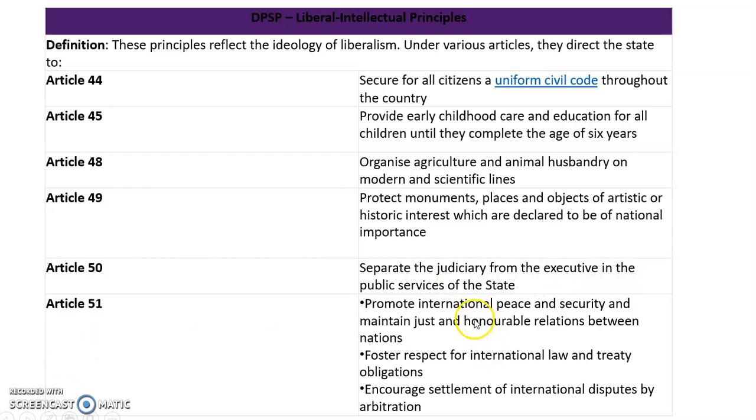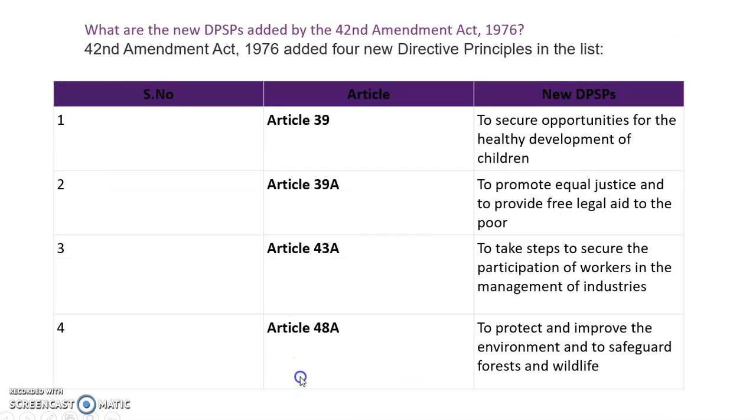And 51 says that every state has to promote international peace and security and to maintain just and honorable relations between nations. A country has to respect international law and treaty obligations and encourage settlement of international disputes by arbitration. Any international dispute shall be settled by arbitration.